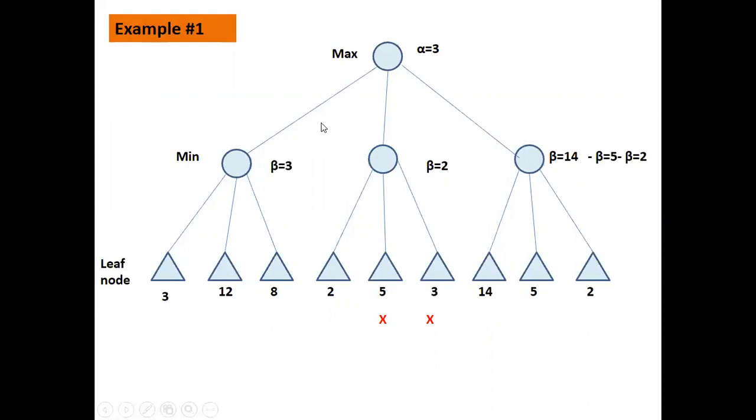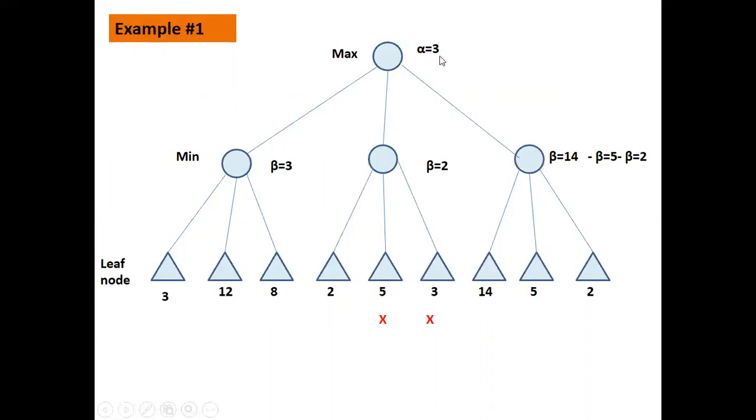Now, as we move up, we copy this beta value as it is as the alpha value. So this beta value 3 is copied at the upper level, at the max level, as alpha equal to 3. Now, what is our job here? What is the maximum value of this node? The max value of this node will be greater than or equal to 3. Remember, this is maximizing.